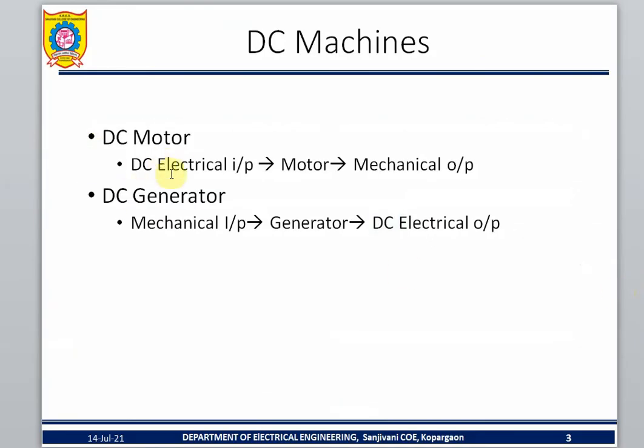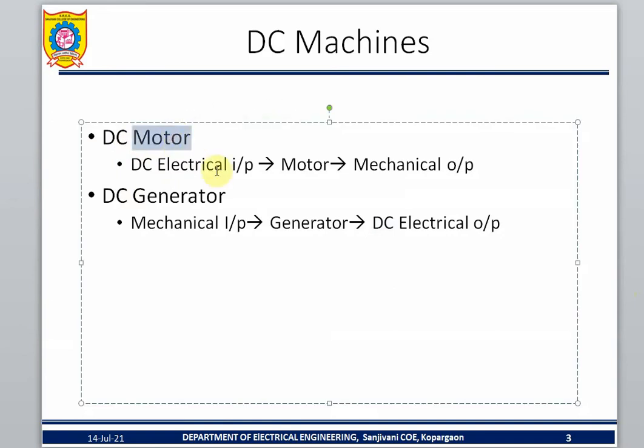So let's go inside. DC motor means electrical input. What type of input? That is the question. So you can give DC electrical input, and then it will produce mechanical output. That is called a motor.